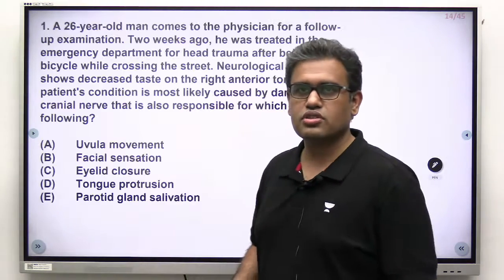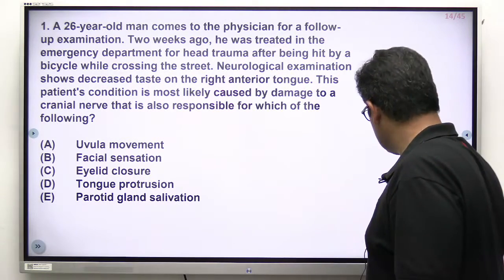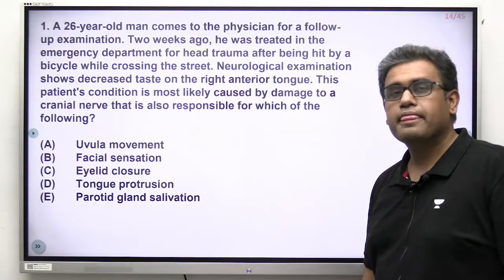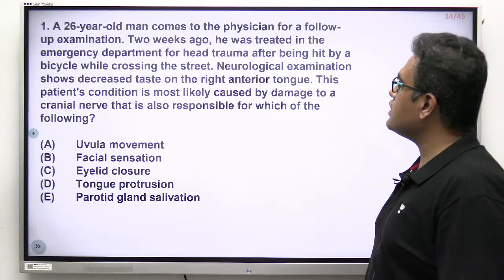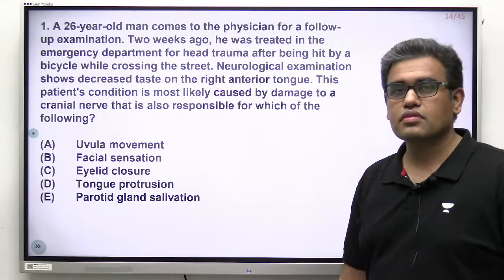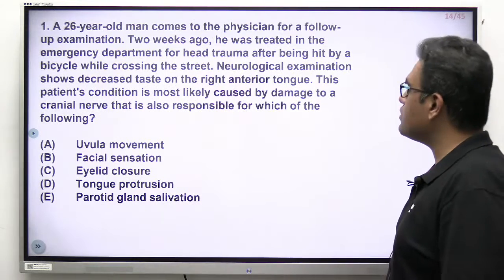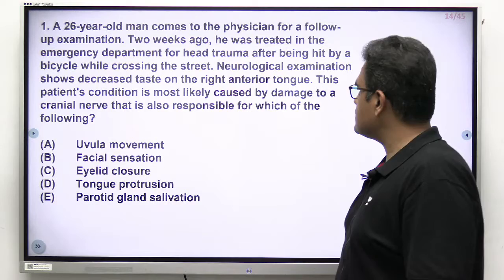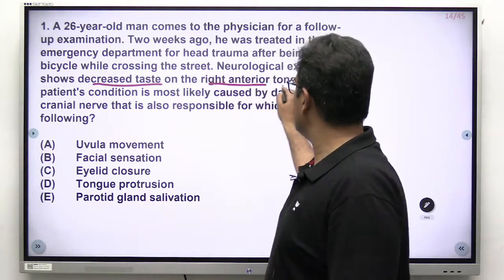Let's start with the first MCQ over here. I'll read out the question and the options. The question says a 26-year-old man comes to the physician for the follow-up examination. 2 weeks ago, he was treated in the emergency for head trauma after being hit by a bicycle while crossing the street. Neurological examination shows a decreased taste on the right anterior tongue. So that is a feature, decreased taste on the right anterior tongue.